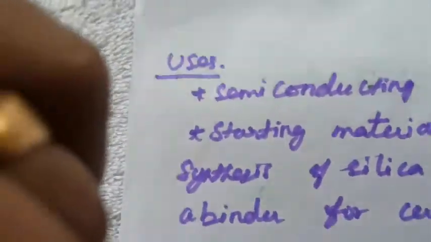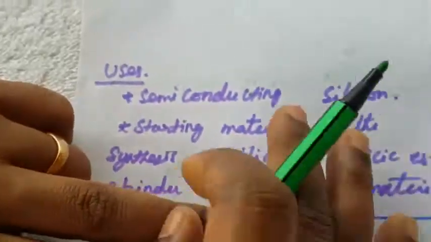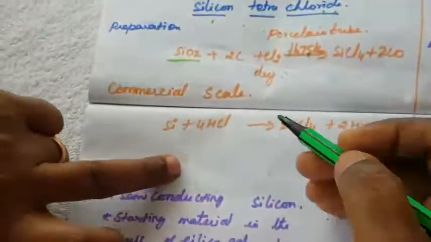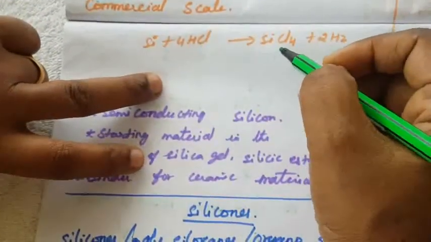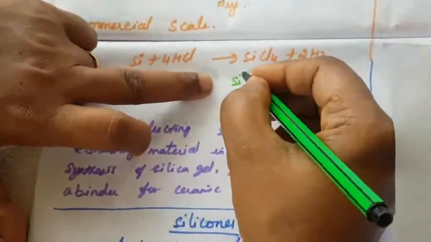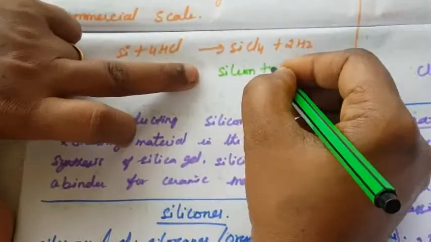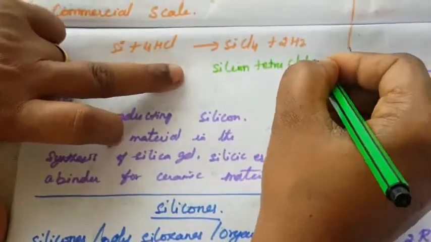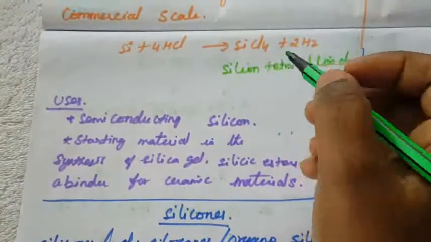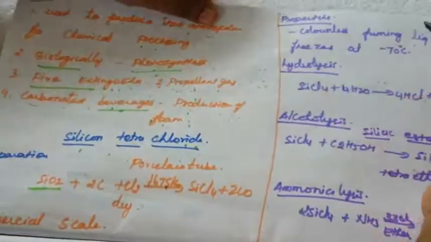Next one is what is the commercial scale preparation? First one is silicon reacting with hydrochloric acid to form silicon tetrachloride, SiCl4. Okay, silicon tetrachloride. These are the two preparations.